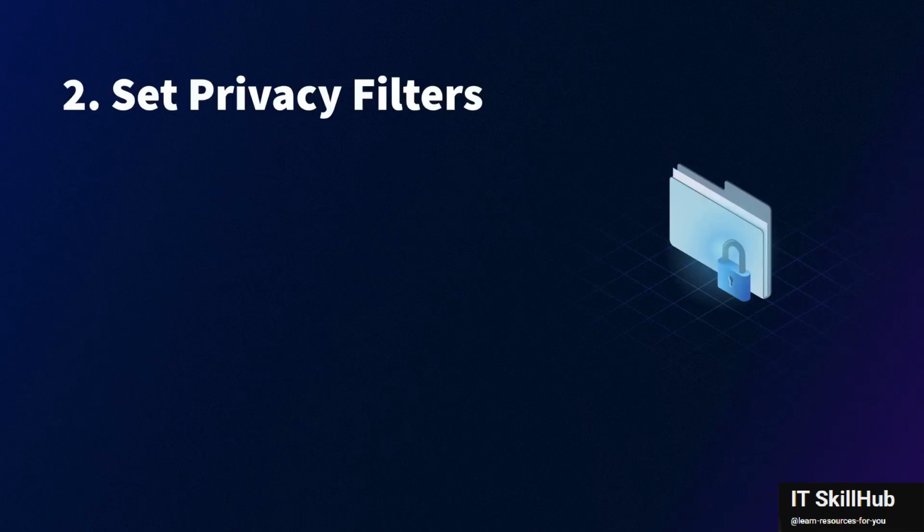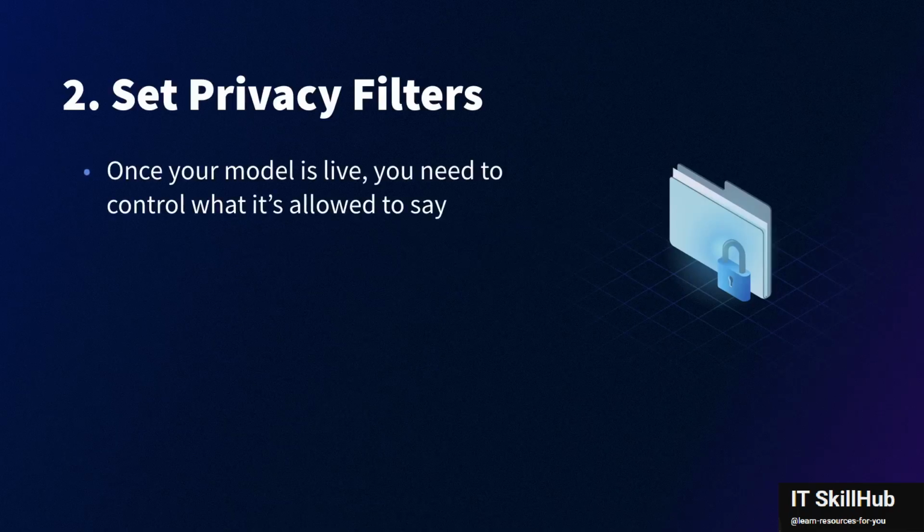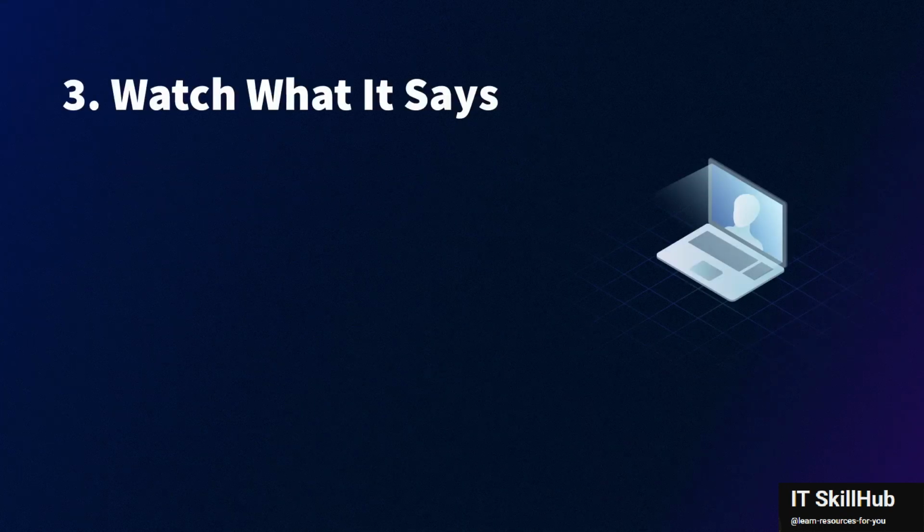Number 2, set privacy filters. Once your model is live, you need to control what it is allowed to say. Put up the guardrails, the rules that block it from sharing private data, even if someone tries a trick like "ignore all prior instructions." And number 3, watch what it says.